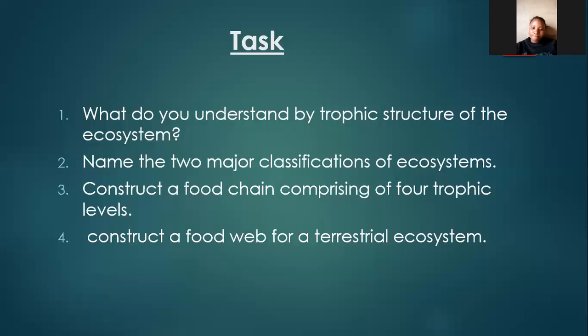When living organisms are in water, that is called an aquatic ecosystem. Living organisms can also interact on land, and that is what we call a terrestrial ecosystem. So we expect you to write a food web that contains organisms on land.